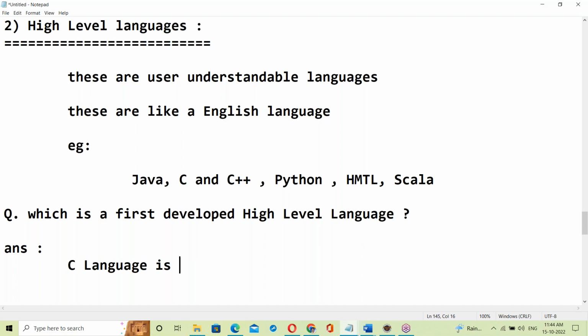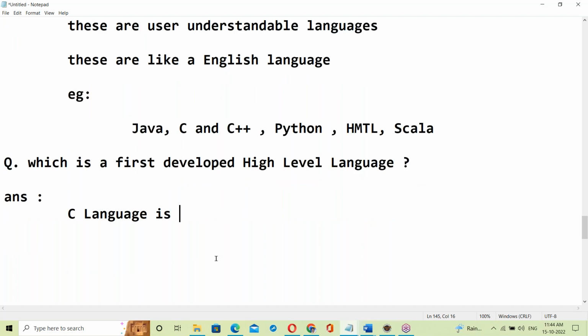C language is the first developed language. First developed high level language. Language by whom?